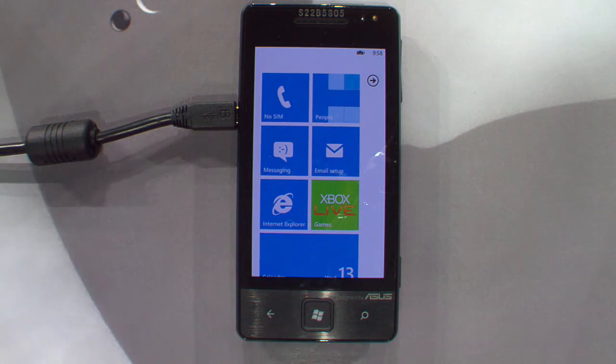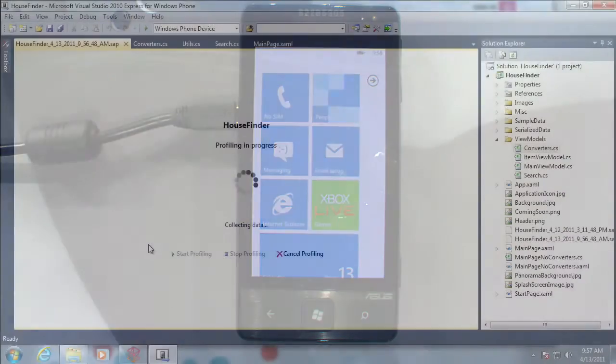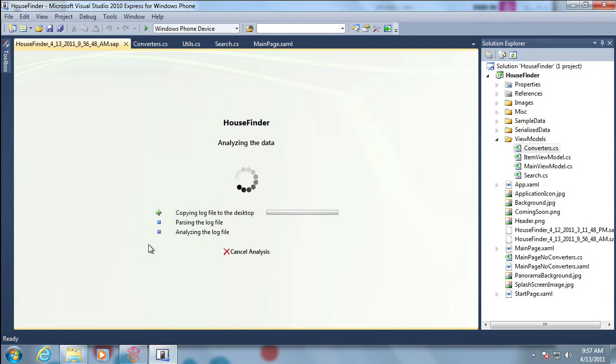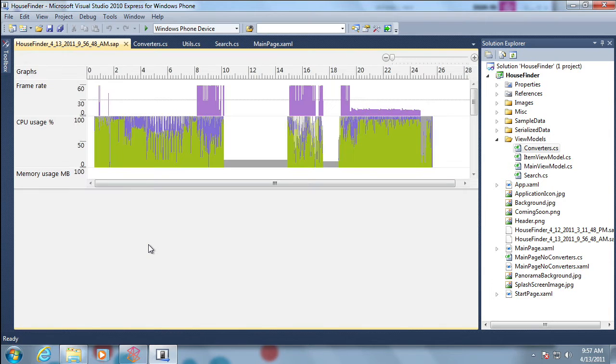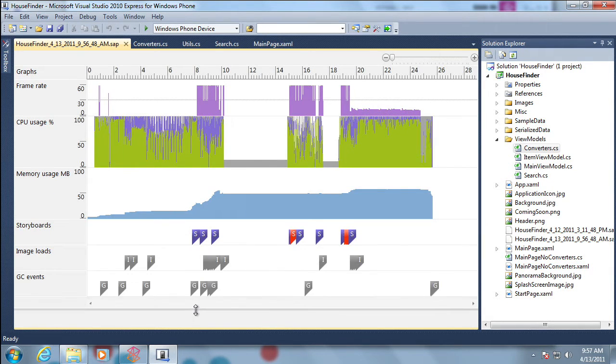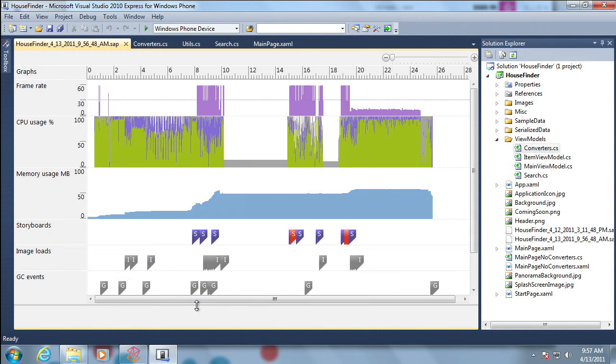So I'm going to close out of the app. Let's switch back to Visual Studio now. You'll notice Visual Studio is gathering all the data from that particular phone. It's going to analyze and parse the log files, and then generate a report with a whole bunch of information about what was going on. And you'll notice it captures a ton of data.